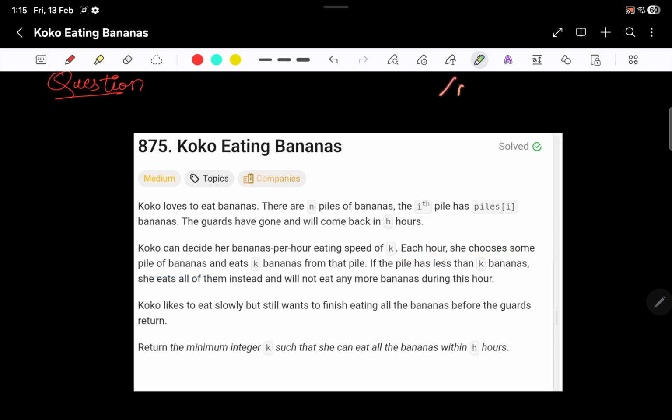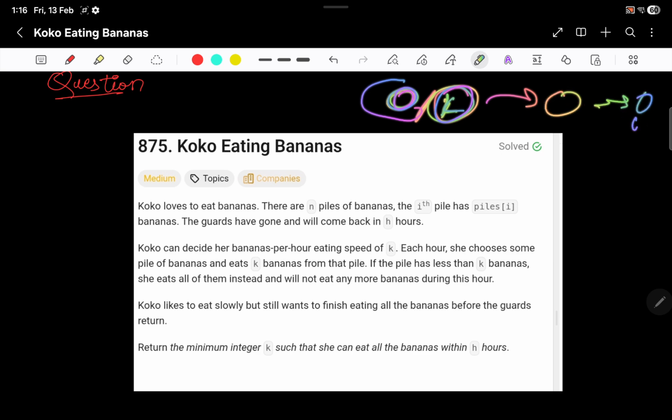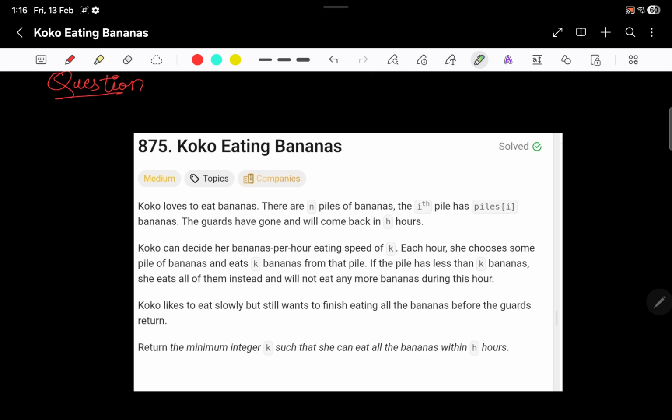At every hour, she will choose which pile she wants to eat from, right? If the pile has less than k bananas, she eats all of them instead and will not eat any more during this hour. What it means is that if Koko has decided to eat one pile at a given hour and has finished it before the hour ends, she will not move ahead and eat another pile. This is an important constraint given in the question.